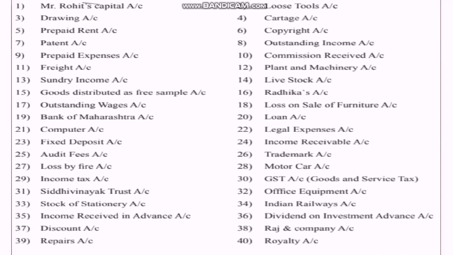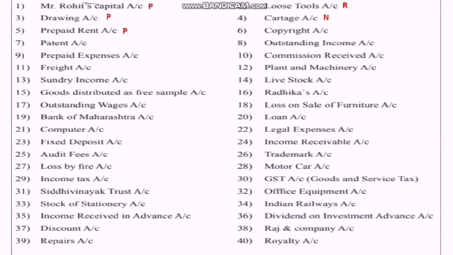So Mr. Rohit's capital. As the word Rohit is there, it is a personal account. Then loose tools. Is it the name of an asset? Therefore it is a real account. Now what is drawing? Drawing is directly related to a person. Therefore it is a personal account. Then cartage. Cartage is basically a tool used in printers, and it is a very minute thing. That's why it is considered an expense, and all expenses are nominal accounts.